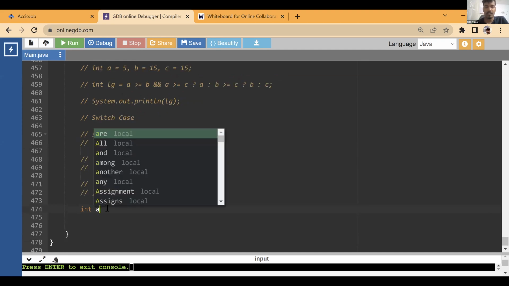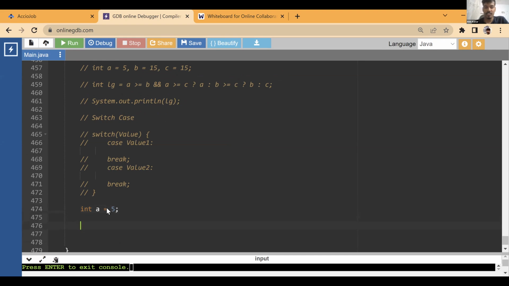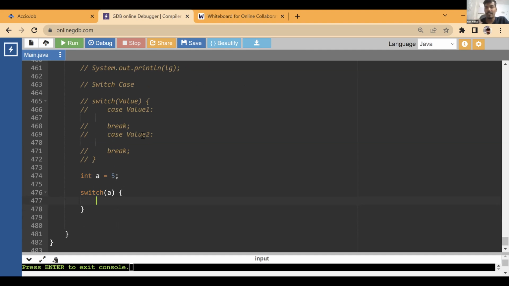So let's take a value, let's say a is equal to 5. What switch case checks is, firstly, you can give a value over here. We can give the first value. Now it will compare.